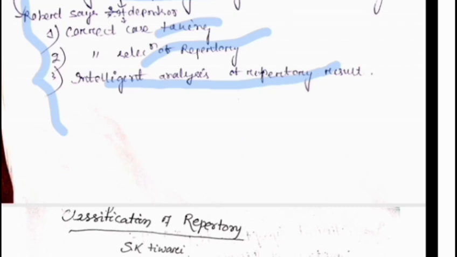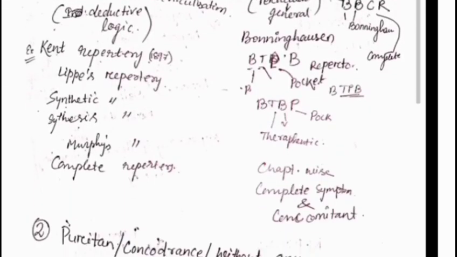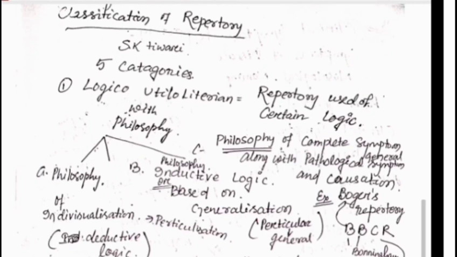Lastly, in our topic of what is repertory and why we need repertory, these things are now covered. Now we go towards the classification of repertory. According to SK Tiwari, he divided repertory into 5 categories. The first category is logic utility or utilitarian, meaning repertory based on certain logic.